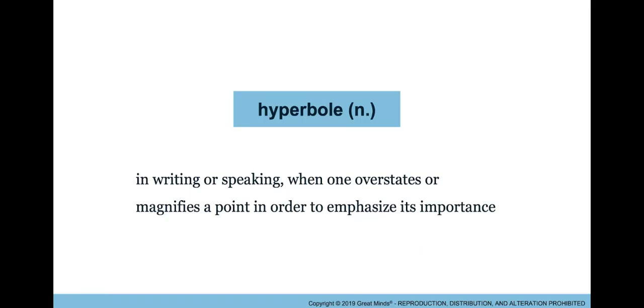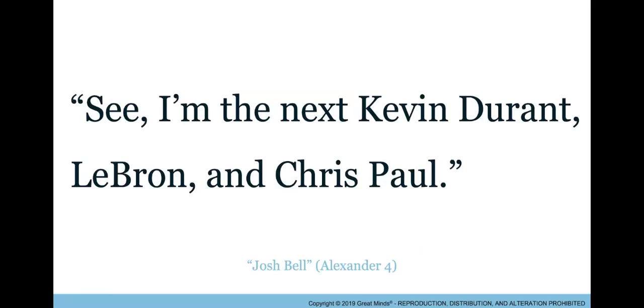Let's take a look at some hyperbole in The Crossover. On your paper, you'll notice this line. It's also from the same Josh Bell poem on page 4. See, I'm the next Kevin Durant, LeBron, and Chris Paul. Take a moment and on your paper, can you write about how this is an example of a hyperbole?